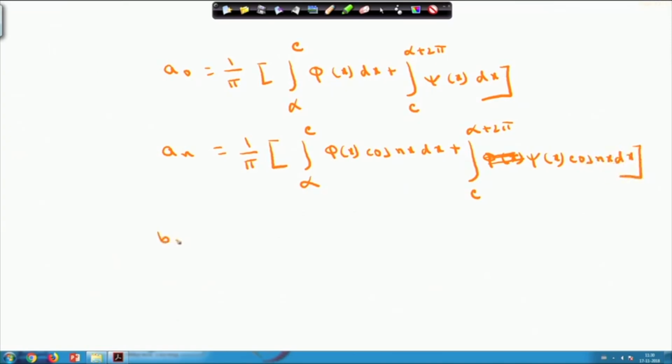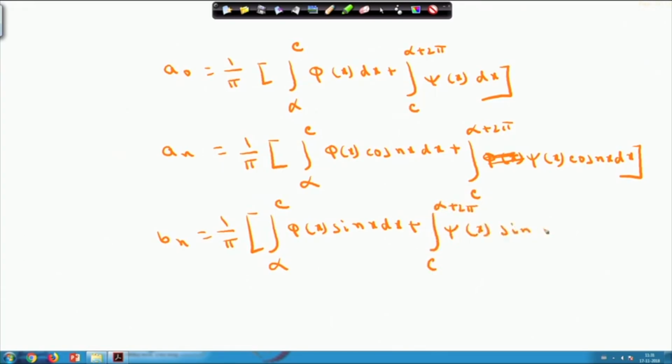And your b_n will be equal to 1 by pi, integral alpha to c phi(x) sin nx dx plus c to alpha plus 2 pi psi(x) sin nx dx.